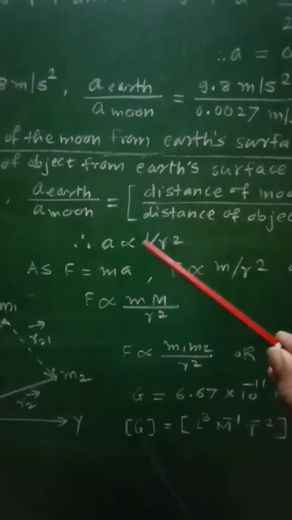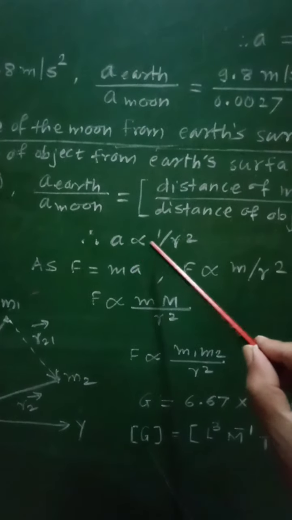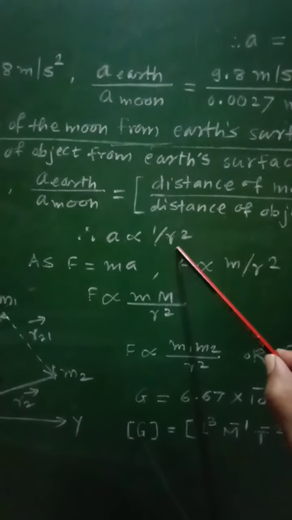That means we can write acceleration A is proportional to 1 by r square.